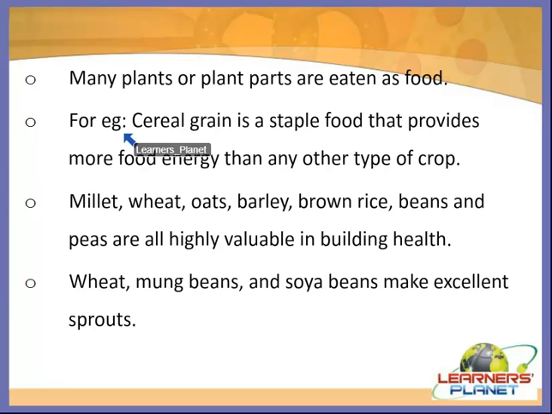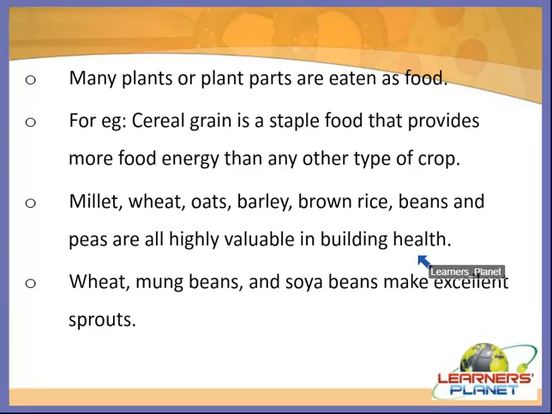Right? And even many plants or plant parts are also eaten as food. As we discussed, cereal grain is a staple food that provides us with more energy than any other type of crop. Even other types of crop also provide us with lots of energy. For example, millet, wheat, oats, barley, brown rice, beans and peas. These are all highly valuable in building our health and in maintaining our health.